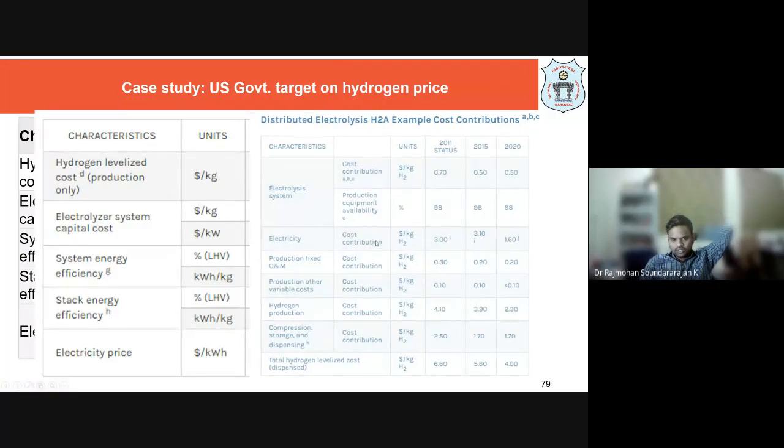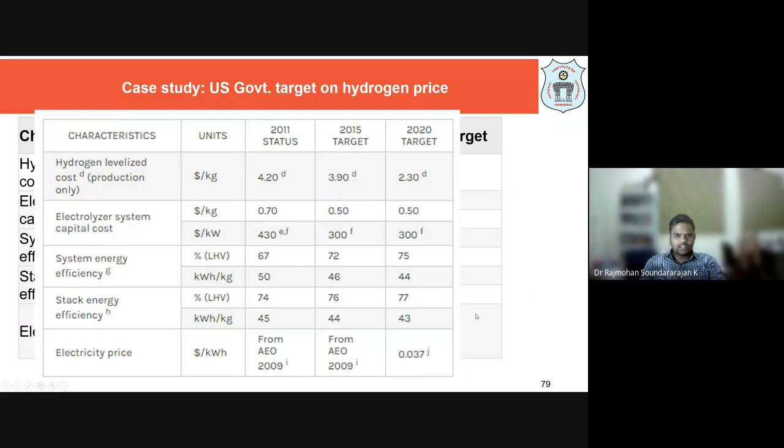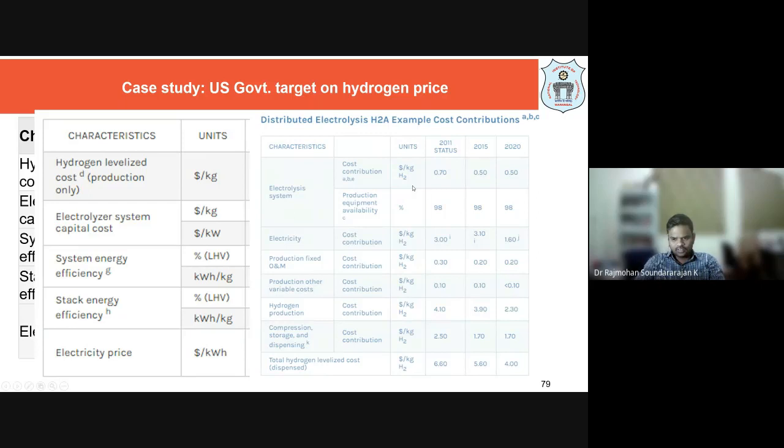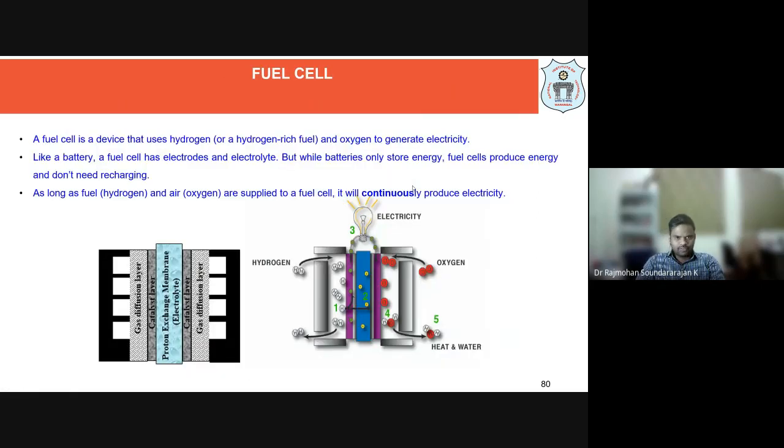You can see the cost contribution and the total levelized hydrogen cost. It is not able to achieve the target. By 2020 they were able to achieve only $4 per kg, but the target was to reduce the cost to $2.3 per kg. So that's what we want to wind up.